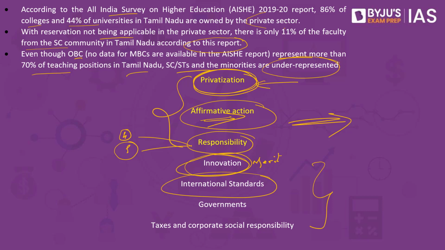If you are imposing this particular criteria that you have to provide reservation to so and so person without any merit, in that case these companies may not accept it. So international standards will fall. The only criteria that they look at is that we are going to keep a benchmark, and if they are able to meet this benchmark, that is all that matters. The rest of the other matters will not come into the picture. So the government should not force these companies to accept reservation in the private sector.